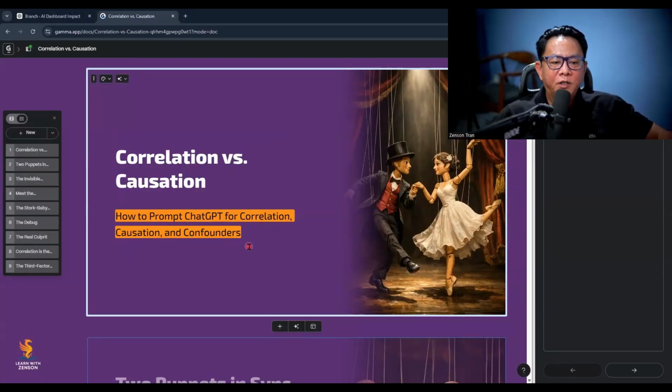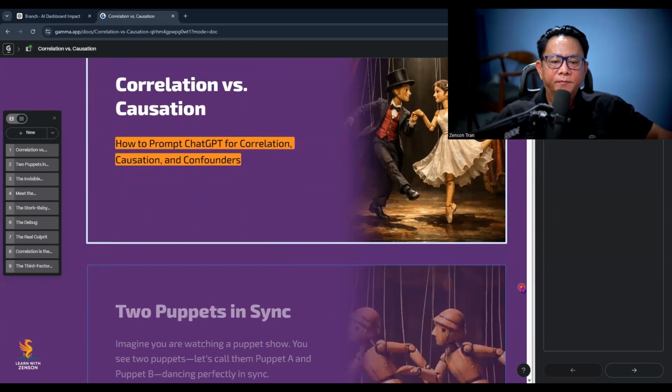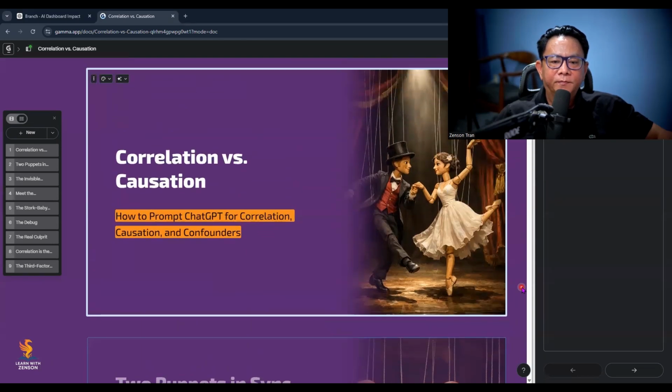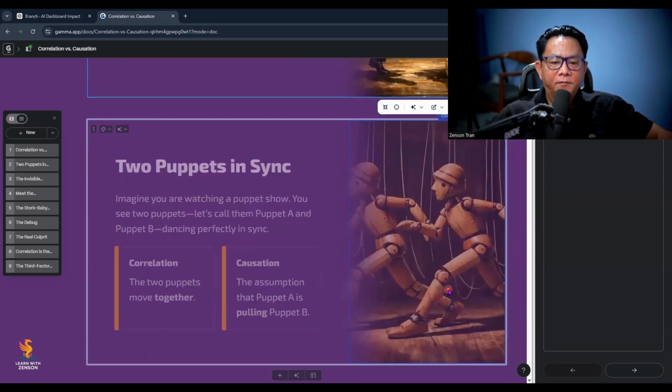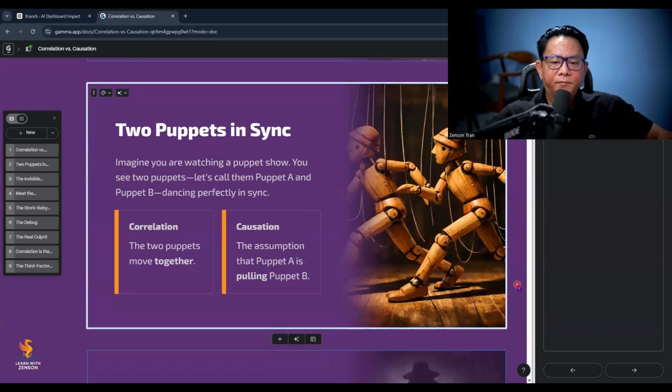How to prompt ChatGPT for correlation, causation, and confounders. Hello, everyone. I'm Professor Mai. Imagine you're about to sharpen your investigative skills. By the end of this lesson, you'll be able to tell when two things are simply moving together and when one truly drives the other. You'll also know how to prompt AI to avoid jumping to conclusions. Let's uncover the truth together.